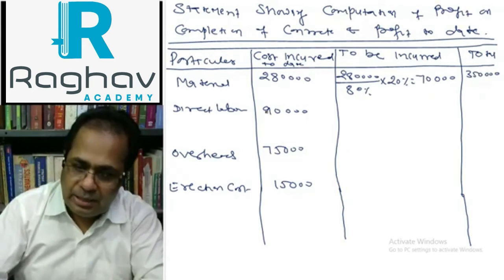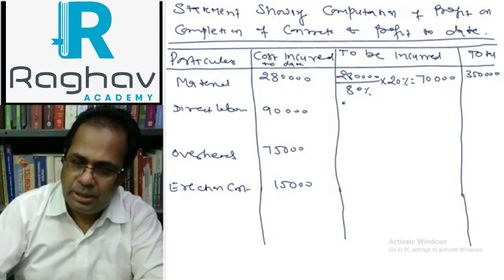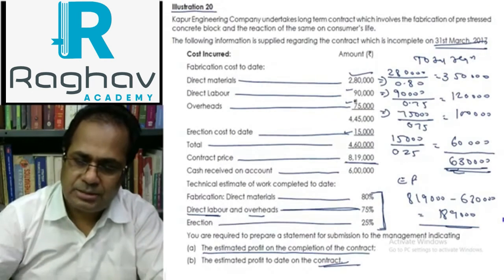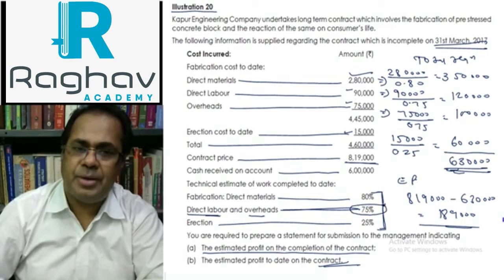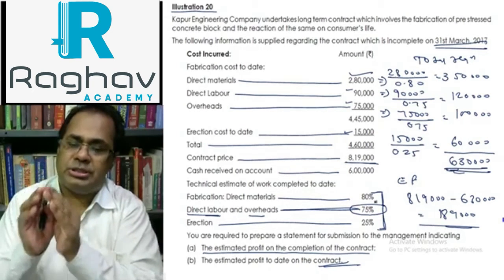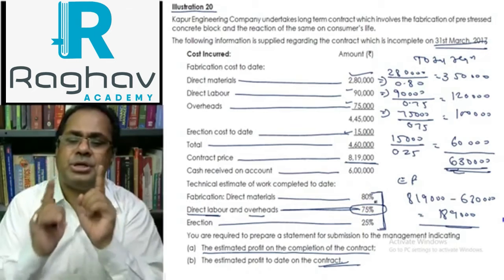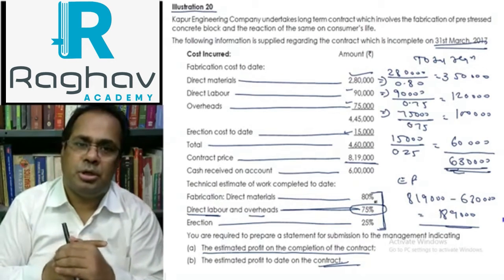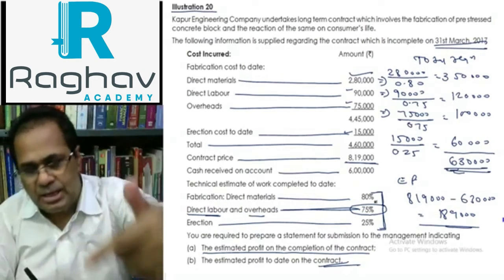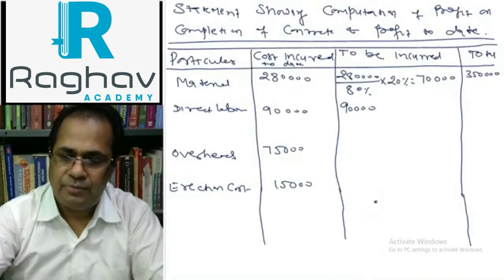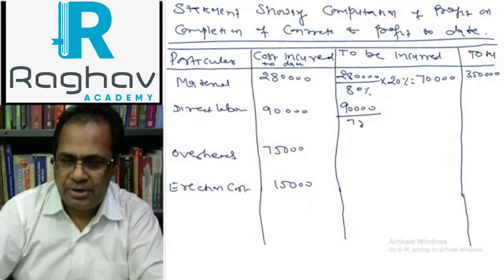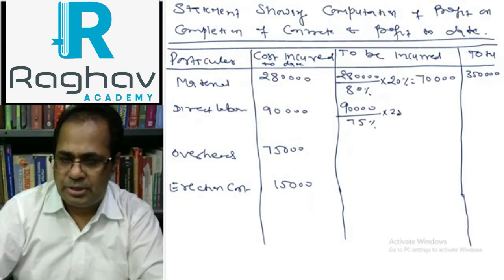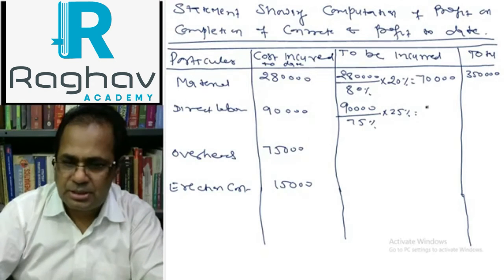Similarly, direct labor 90,000 incurred is 75% of the total labor cost. The remaining 25% is still required, which is 30,000.